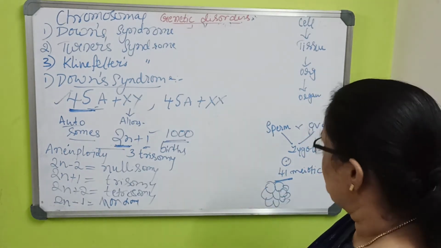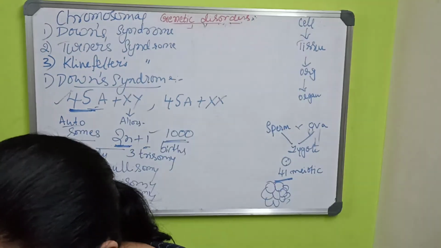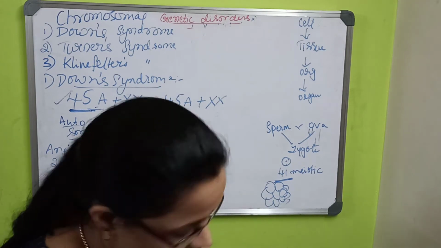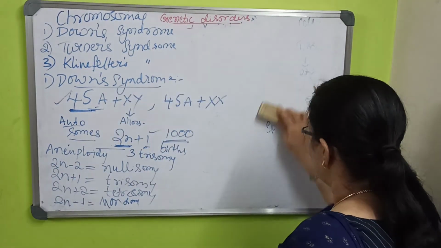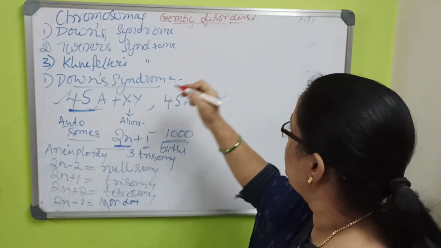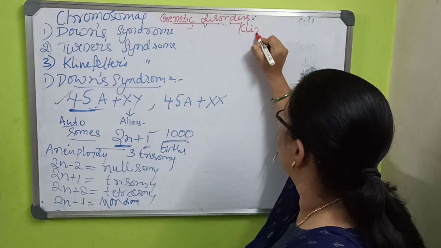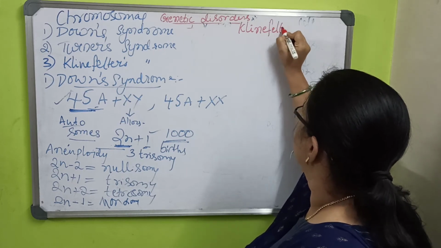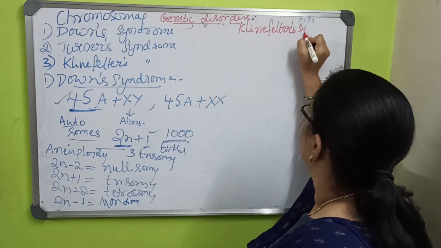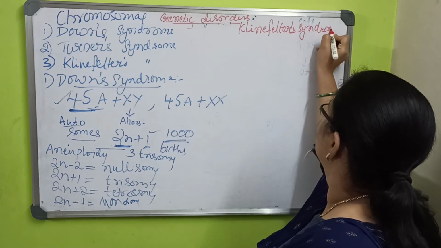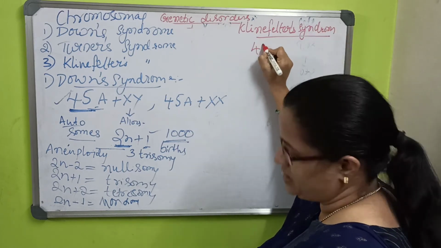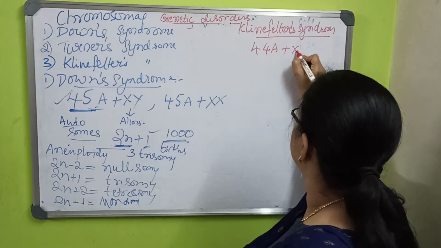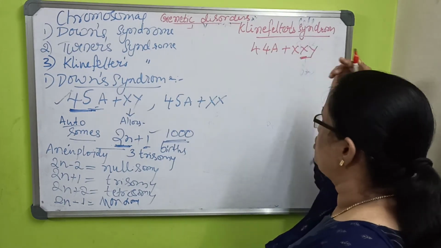So next one is Klinefelter syndrome. This Klinefelter and Turner syndrome will be different. The chromosome responsible for this is 44A plus XXY. One extra chromosome here.